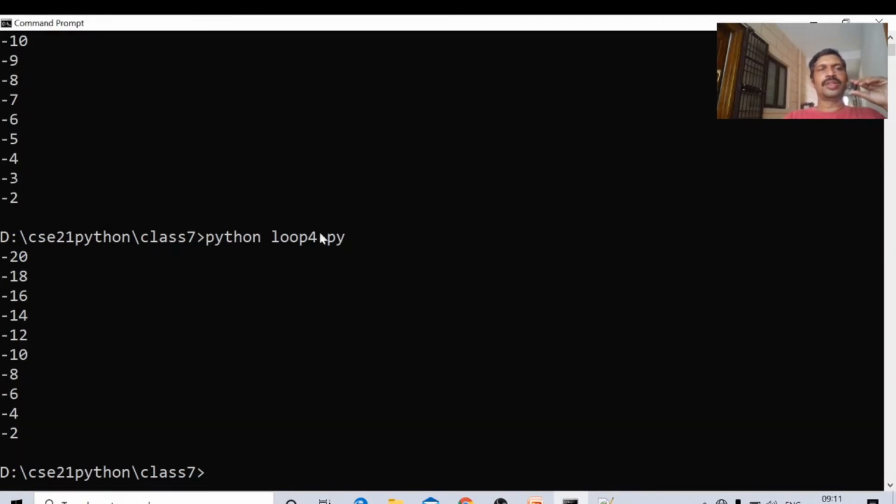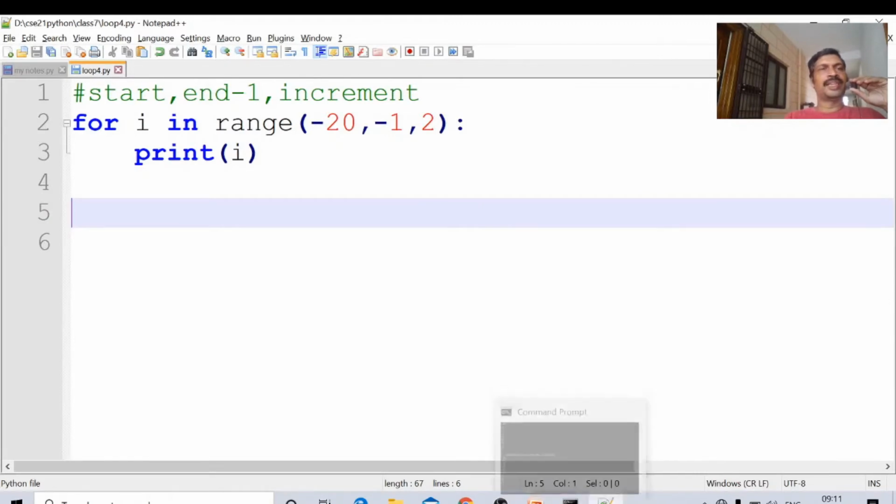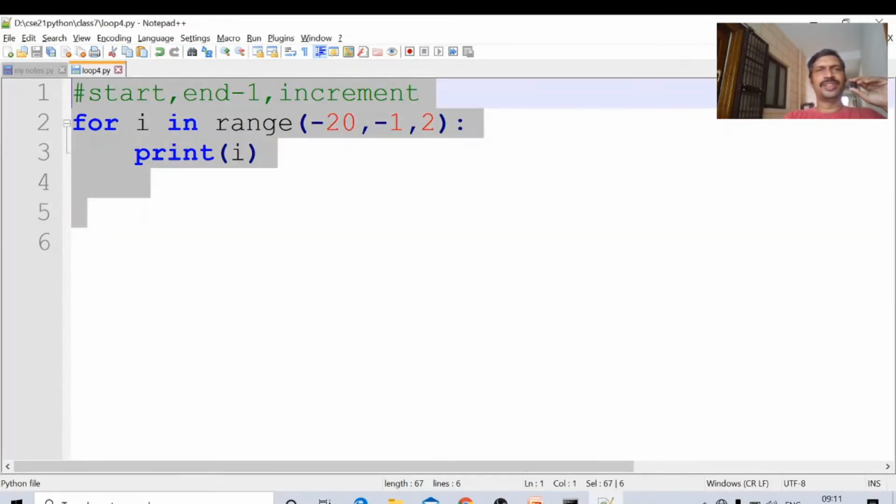You will try both at the time of doing practicals: for with increment and without increment. Believe practical knowledge, not theory. There is so much theory in the background about the range function, like what xrange is, what next range is. All those are not required. Do the practicals in the Python 3 version.